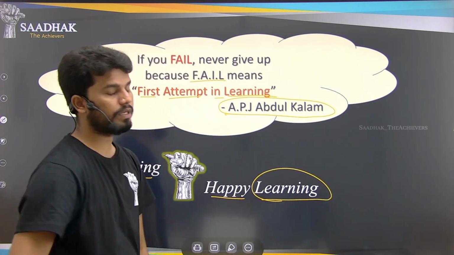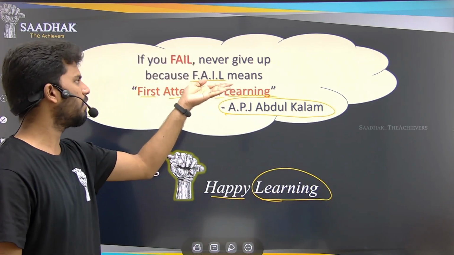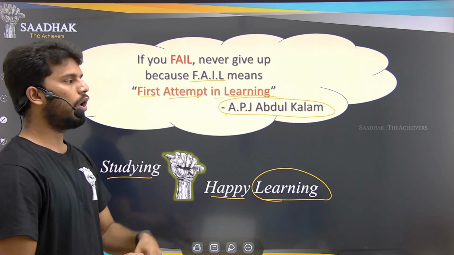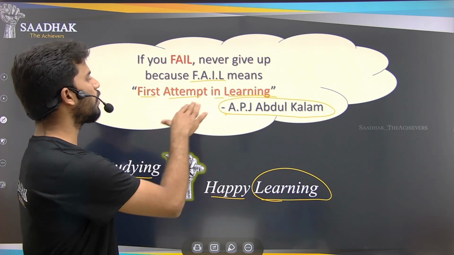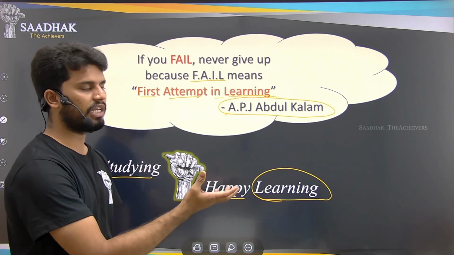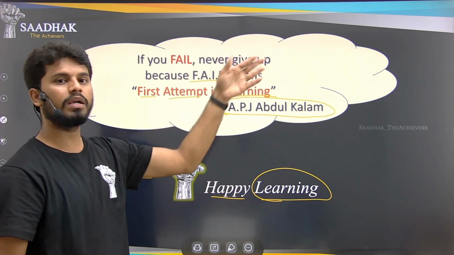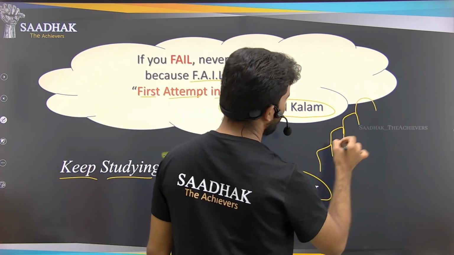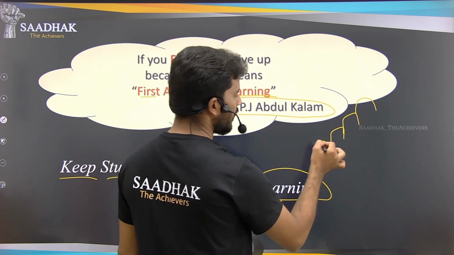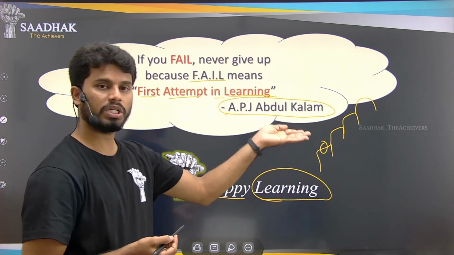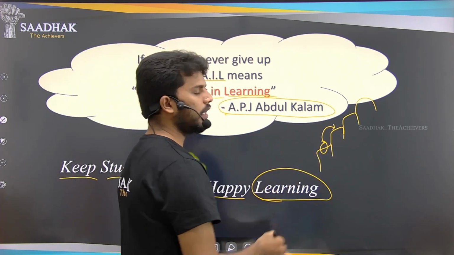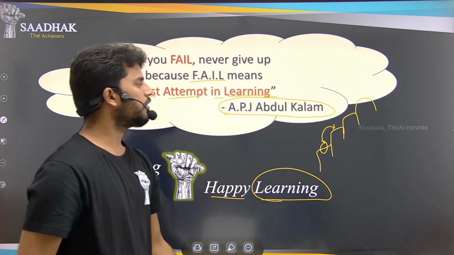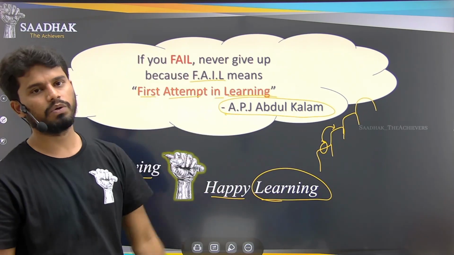If you are learning with happiness, and you fail at one point of time, you should convince yourself and others that it is your first attempt in learning. Every attempt where you fail is part of your learning process, so you are still learning. Whenever you get success, it is because of all the failure steps you have made. You may have failed in one particular subject, in one particular chapter. Completing one chapter after another will ultimately help you achieve your best rank in this exam.